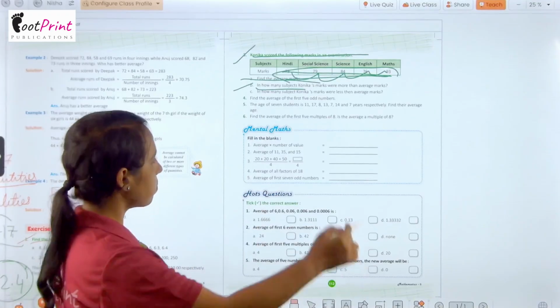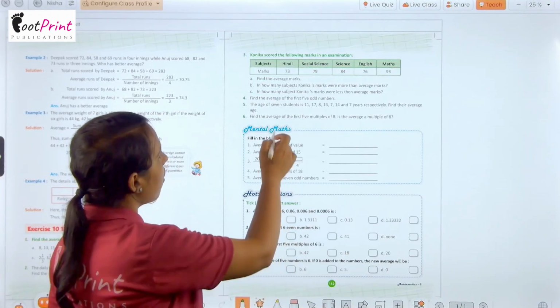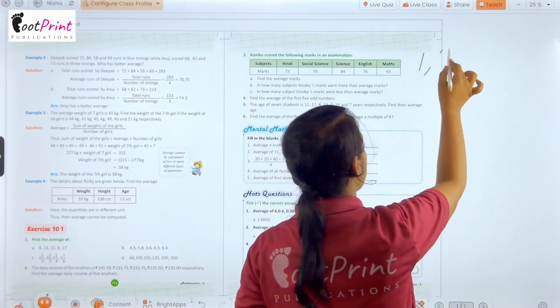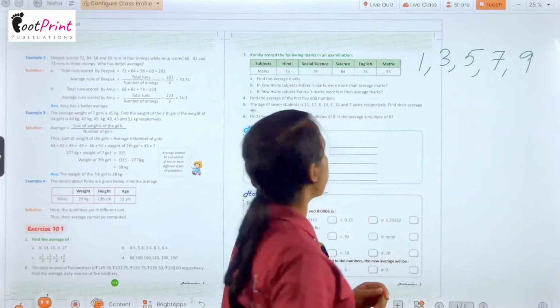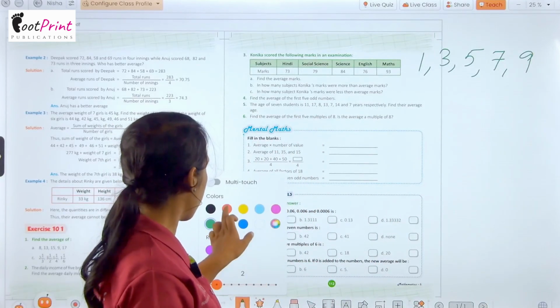Okay, now we have question number 4. Find the average of first 5 odd numbers. So first 5 odd numbers are 1, 3, 5, 7, 9. These are the first 5 odd numbers and we have to find out the average of these. So how do we find?